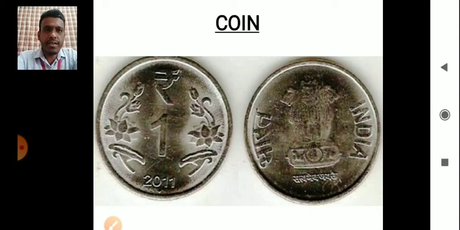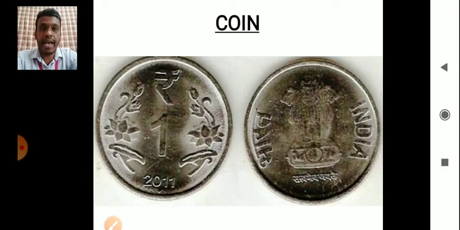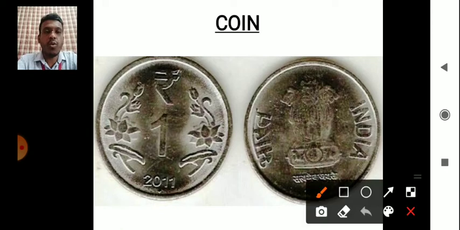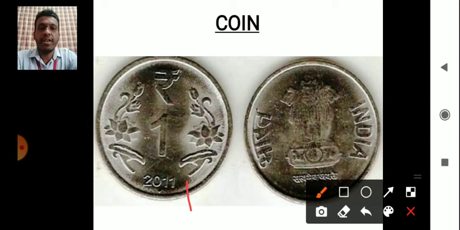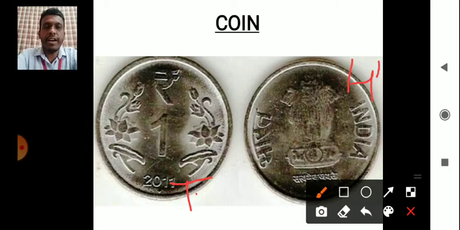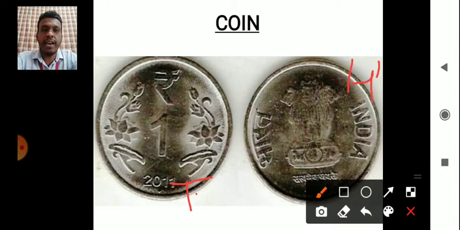Now, what is this which is there on the screen? Yes, it is a coin. Now, some basic things you should know because problems are based on coins, dice and playing cards. As you all know, a coin has two faces. This one is the tails and this one is the heads. One face is known as the tail and one face is known as the heads.